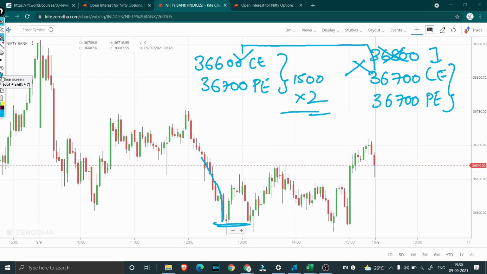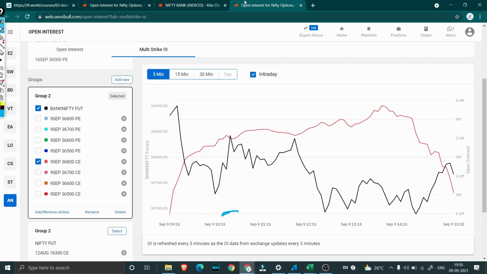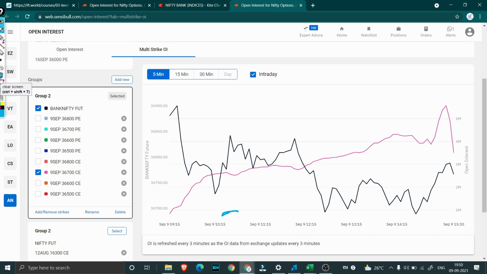Now we will see why exactly we shifted around 12:30, 1 o'clock. This shift was made after markets came down to around 36,600. Here I will just clear these two, and I will just add 36,700 calls. What you can see for 36,700 is that post 12:15 the calls actually start to increase quite a lot.